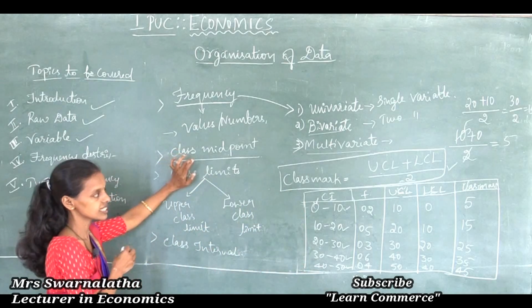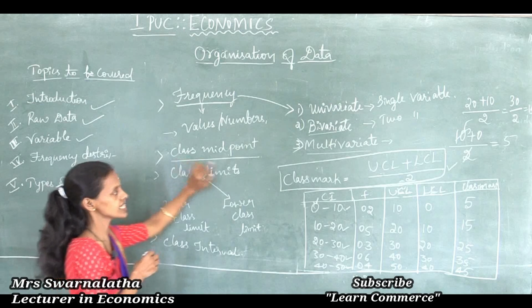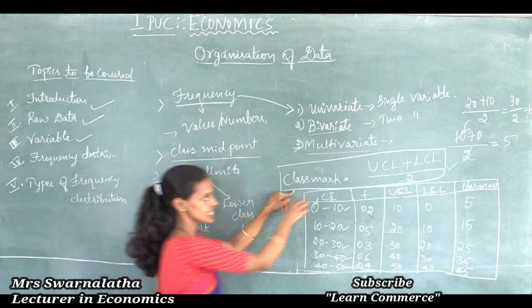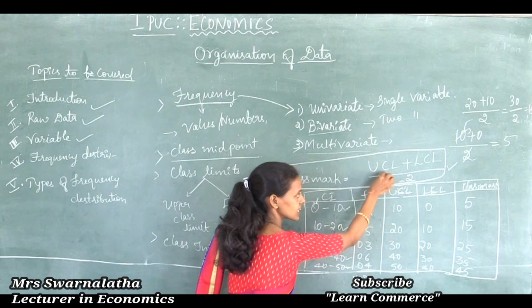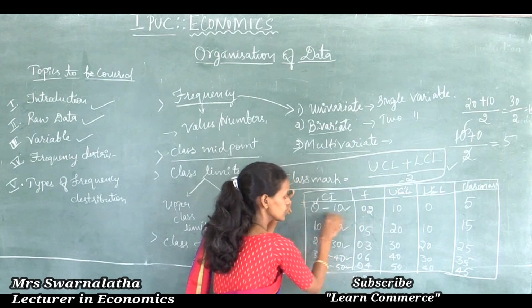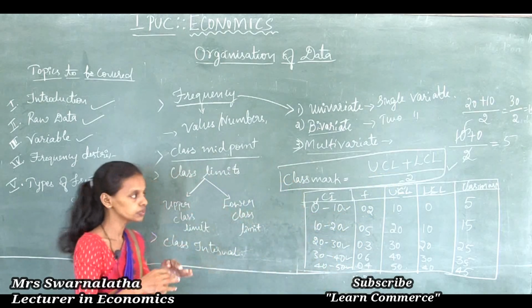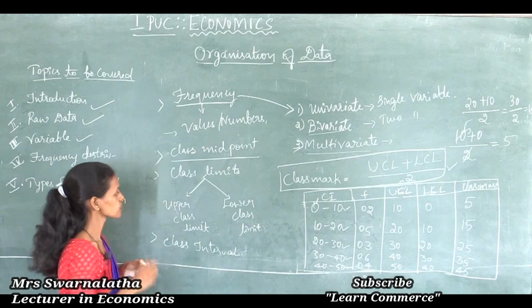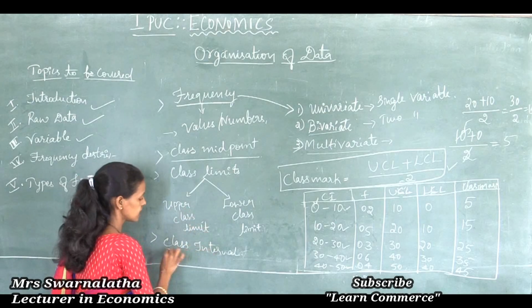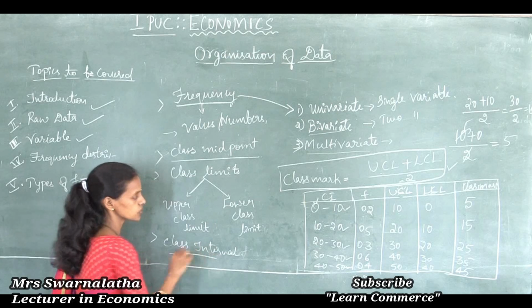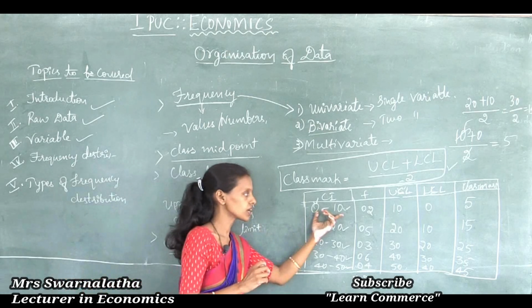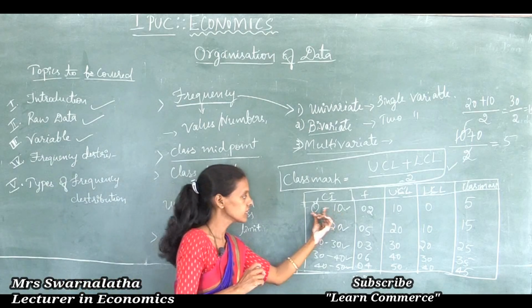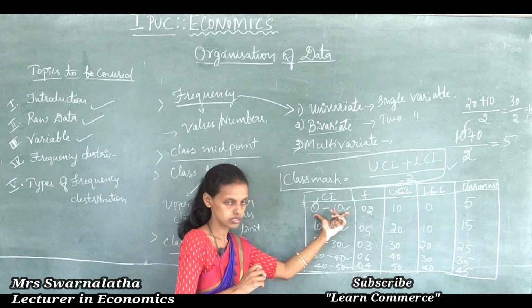Class midpoint is also called the class mark. By adding the upper class limit and lower class limit and dividing by 2, we get the class mark, the middlemost value. Then the class interval means the gap or width between two values.